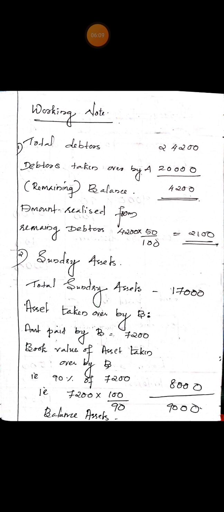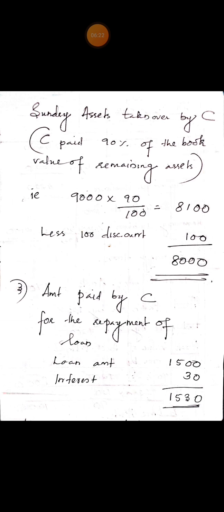Total sundry assets 17,000. Book value of sundry assets taken over by B 8,000. Remaining sundry assets 9,000. C agreed to take over the remaining sundry assets at 90% of the book value, less 100 rupees discount. 90% of 9,000 is 8,100, less 100 rupees discount, rupees 8,000.